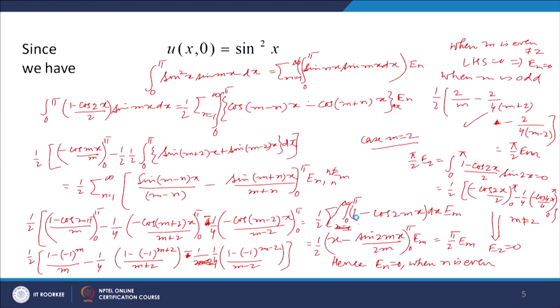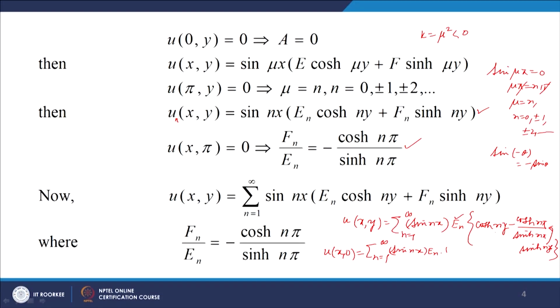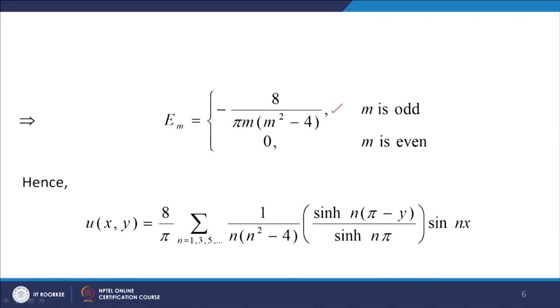And then this can be simplified, sin hyperbolic n pi into cos hyperbolic n y minus cos hyperbolic n pi over sin hyperbolic n pi, that can be written in this form, sin hyperbolic n pi minus y. So this is how we get the solution of this.